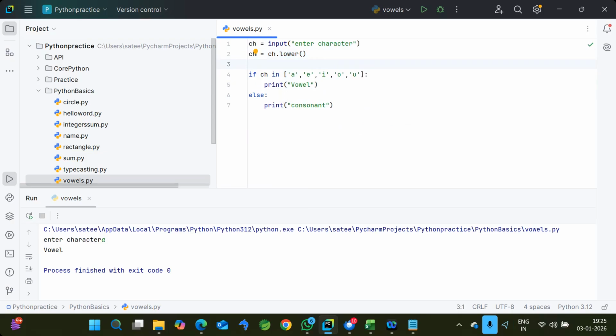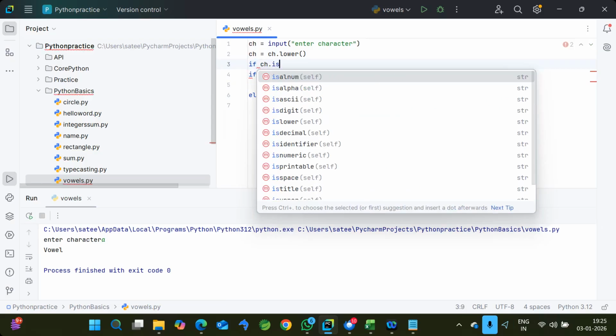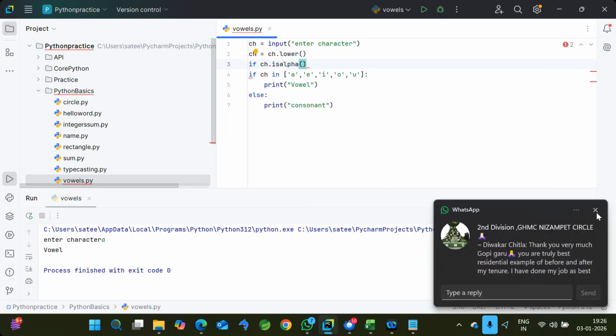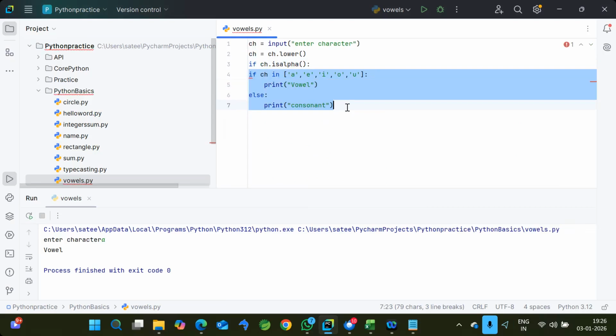So for that, I'm writing another if condition. If ch dot, there is an inbuilt function called isalpha. Alpha means alphabet. It will return true when the string contains only characters. For example, whatever input we give, if it contains anything other than characters, it returns false internally. That's why I mentioned the if condition. And as I mentioned, whenever we write an if condition, the entire internal code should be indented, so again I'm giving the entire code a tab space.